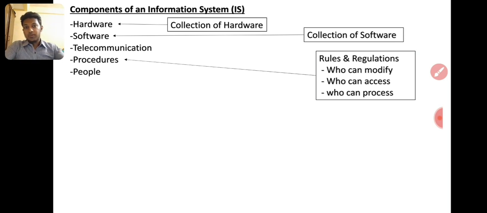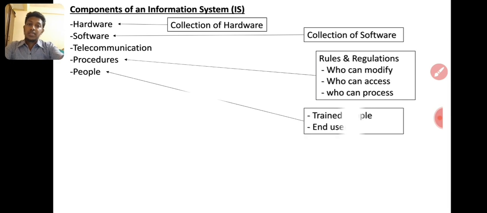Then people: it may be new people, trained people, or experienced people. That's the people, right? Trained people and end users. Then the purpose of an information system: the purpose is only two. One is the operational purpose and the other is the managerial purpose, right?